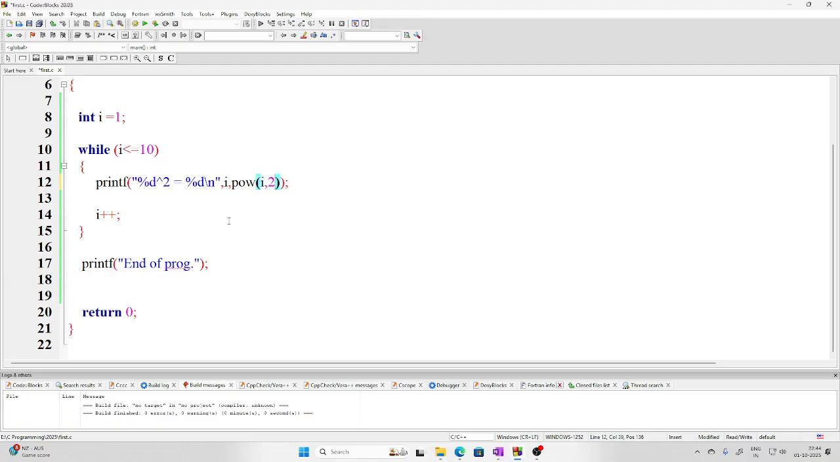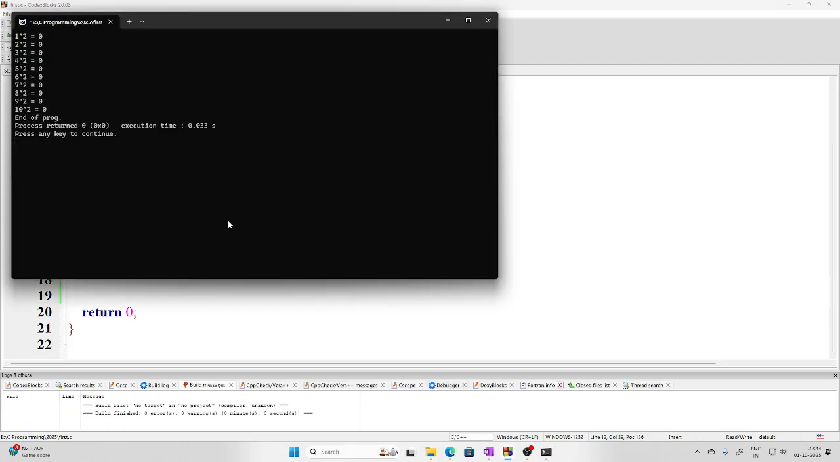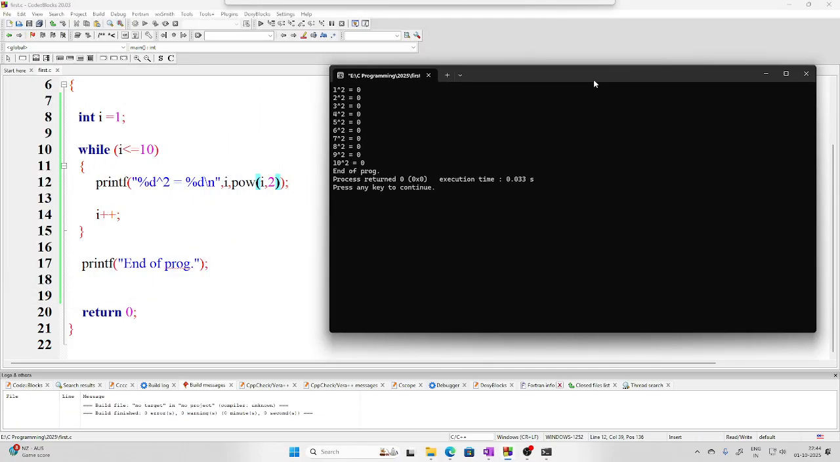So if I run this, what will it do? It will first write 1 square is 1, 2 square is 4, 3 square is 9, and it will continue doing this till i becomes 10. So 10 square is 100, and then i becomes 11. So control will come out of the loop and it will print end of the program. So if I run this, this will happen. What will happen?